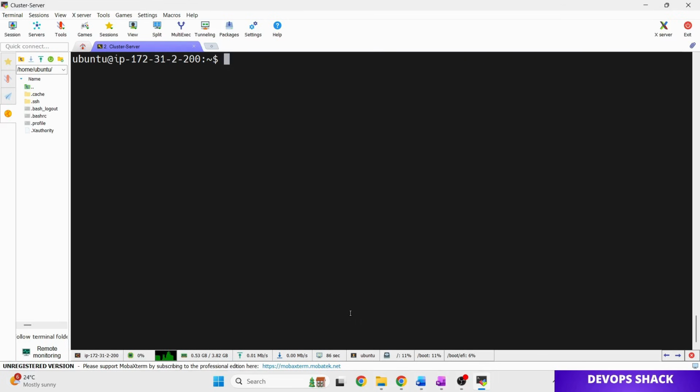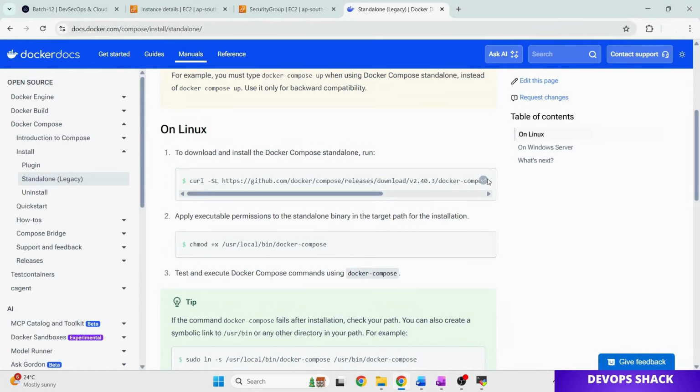Now we have to make sure that the Ubuntu user has permissions to run Docker commands. So we will add the Ubuntu user to the Docker group: sudo usermod -aG docker, which is the group name, and ubuntu, which is the user. And for these changes to take place immediately, you can run newgrp docker. So now this is done, and we are going to install Compose.